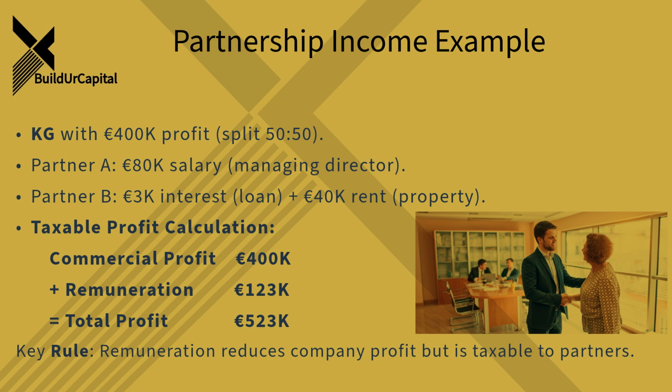Yeah, that OHG example does make it clearer how the individual incomes are worked out. There's another example, too, with a limited partnership, a KG. How does that differ? The KG example is great because it highlights this concept of special operating income. Special operating income. Yeah. So in that scenario, one partner gets paid a salary for managing the KG. Another partner gets interest because they loaned money to the KG. And maybe the KG pays rent for a building owned by one of the partners.